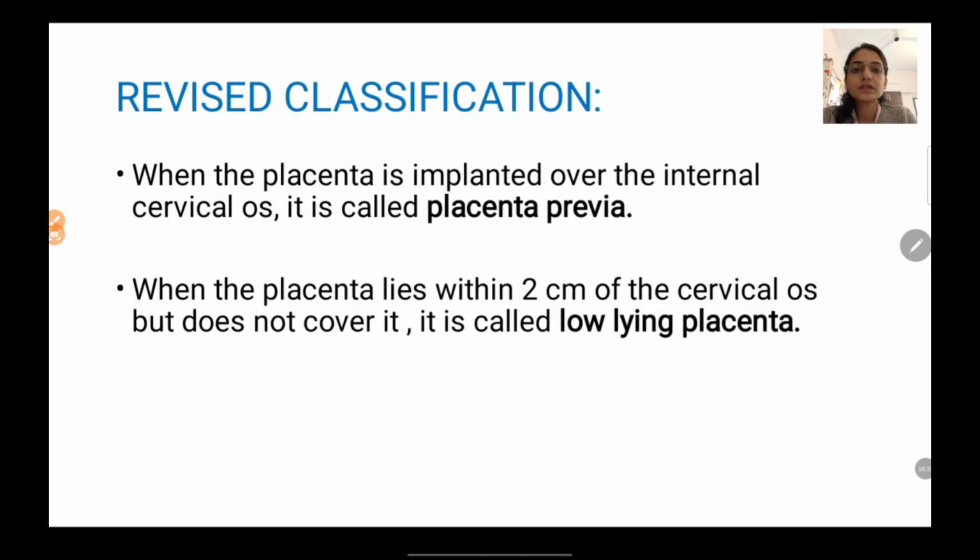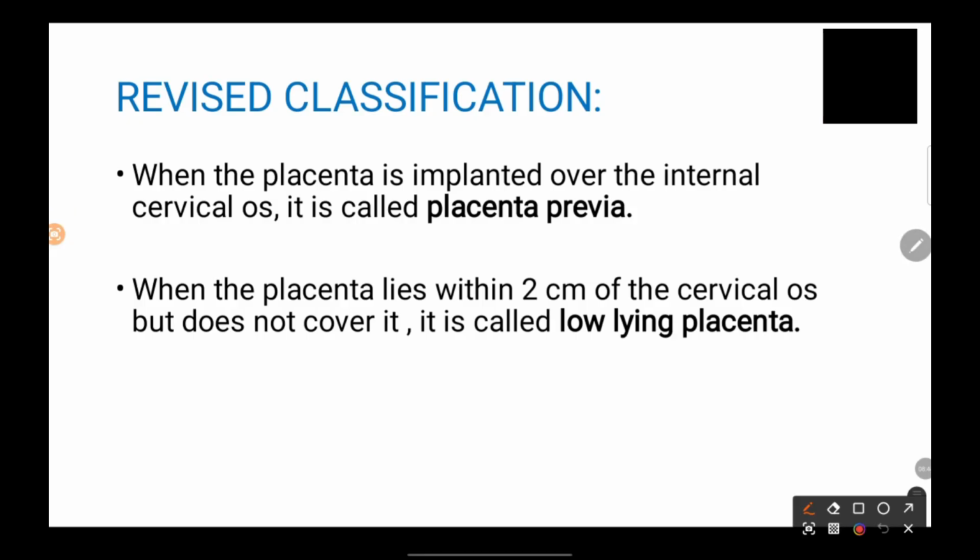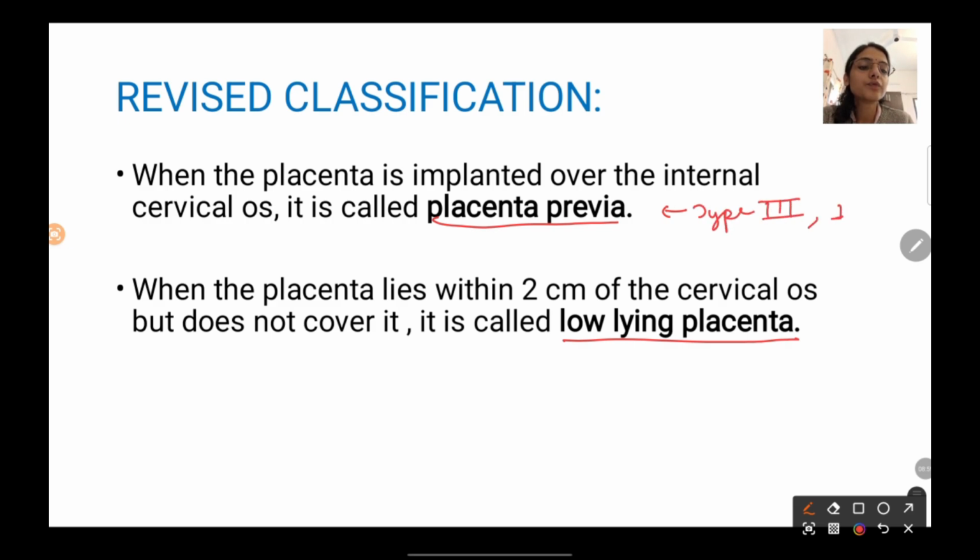So Brownie's classification was an old classification. As per the revised classification, there are only 2 types, placenta previa and low-lying placenta. Placenta previa means when the placenta is implanted over the internal cervical os. So it includes your type 3 and type 4, right? And when the placenta lies within 2 centimeters of the cervical os but does not cover it, it is called low-lying placenta. Okay, so this includes your type 1.